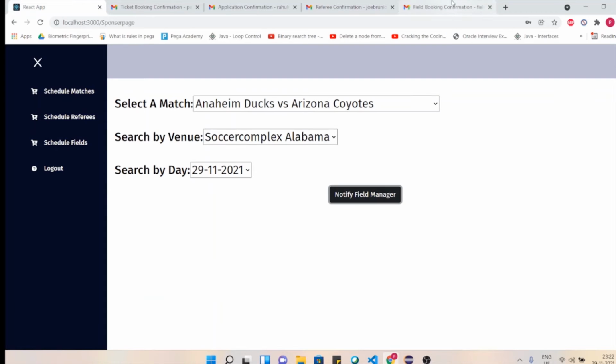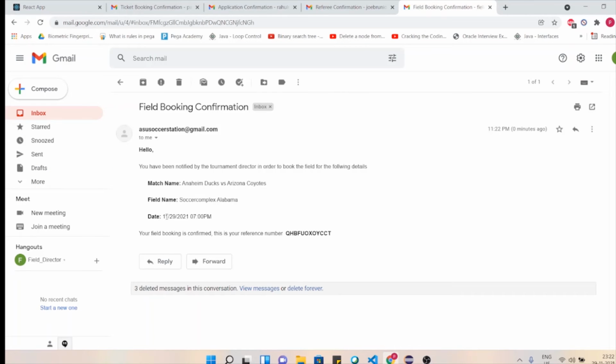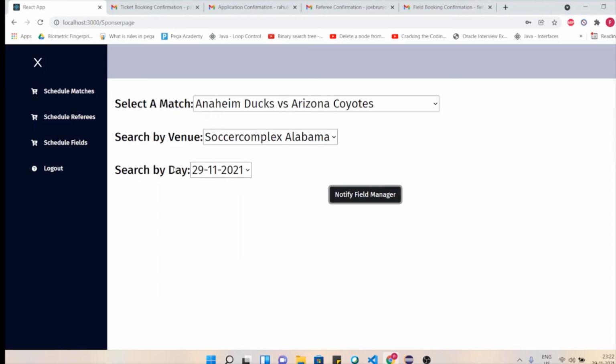As you can see, Soccer Complex, Alabama, and the date is 29th November, 7 p.m. Your field booking is confirmed. This is your reference number. So as you can see, we've implemented all this using React and an API over to Spring, and this has made sure that the entire scheduling of matches, referees, and fields is done efficiently.